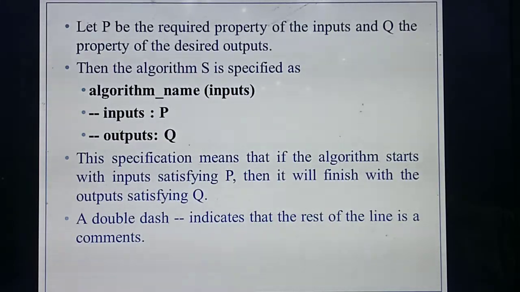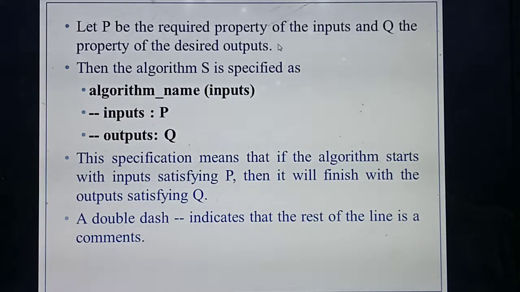So listen, just like the formula they have given. What are the things you need to follow to write this specification? Here, P will be the property of the input. Already in specification we studied, isn't it? So the name of the algorithm you need to give, then the inputs, the output, then the property of the input as well as the property of the output. To define the property of the input, you are taking the variable P. So P is the required property of input.